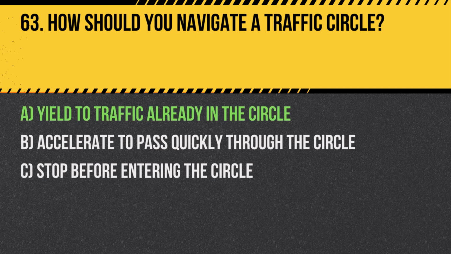Answer. A. Yield to traffic already in the circle. Yielding right of way to those already in the circle ensures smooth traffic flow and prevents collisions.